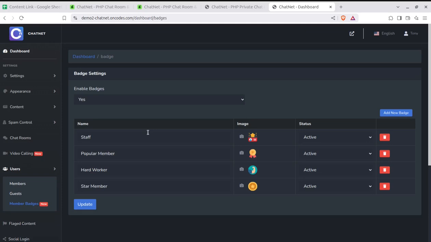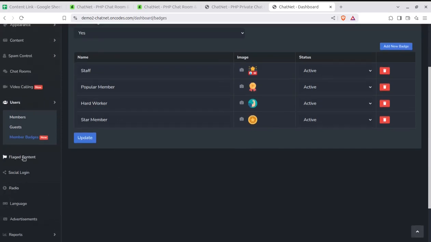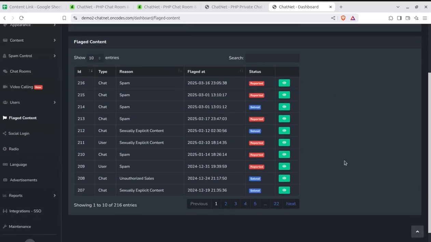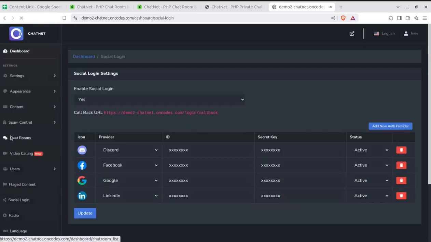You can allow them base, award them bases. Flag content is a very important thing that you need to control in the chat system, because flagging is necessary. So flag chats, users, rooms, so you can control the chat and the integrity of the solution. Social login options are here, like you can allow users to log in using Discord, Facebook, Google, or LinkedIn. So you need to configure all the solution.